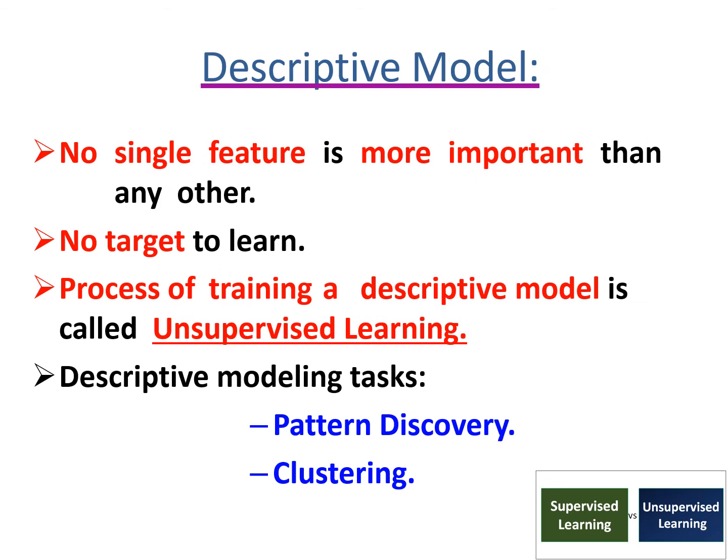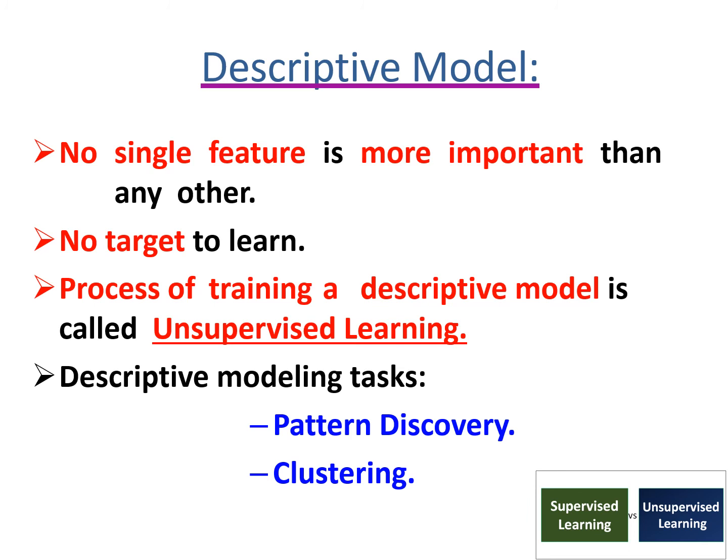Now move on to the descriptive model. In the case of a descriptive model, no single feature is more important than any other. That is, all the features in the data set have equal importance and there will be no target to learn. In the previous scenario, we discussed cases like whether a football team will win or lose. The output is win or lose. In this descriptive model, there will be no fixed output.